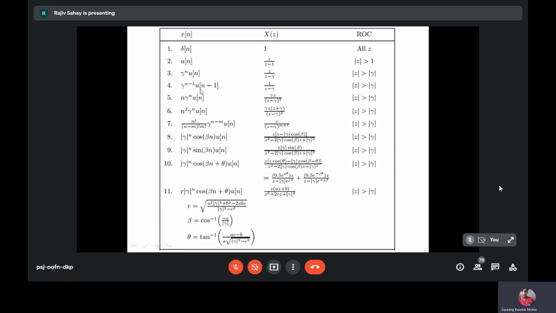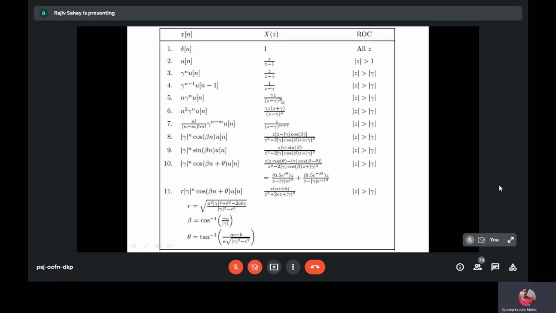Right now you're applying the formula z to the power minus 1 into the z transform of x of z. So it is z to the power minus 1 into z by z minus gamma. That turns out to be 1 by z minus gamma.